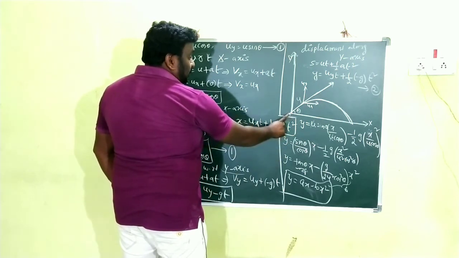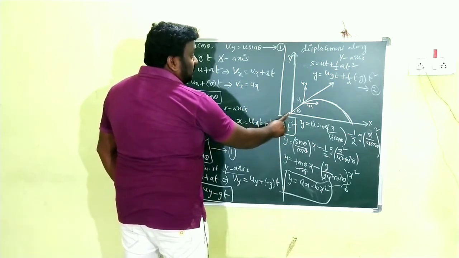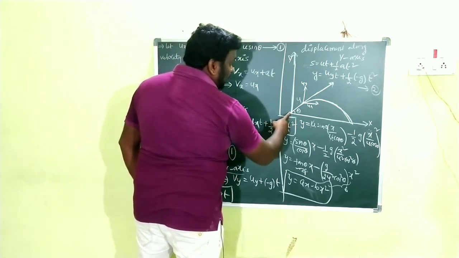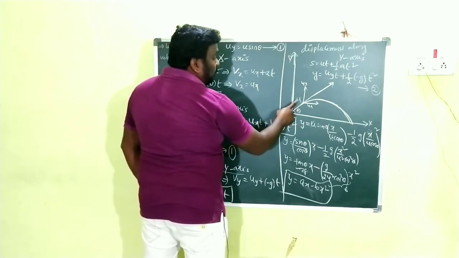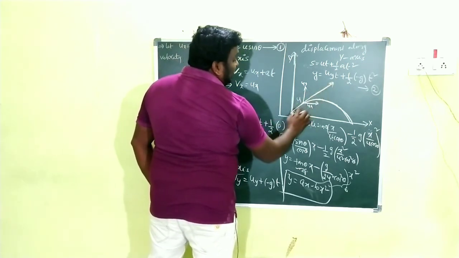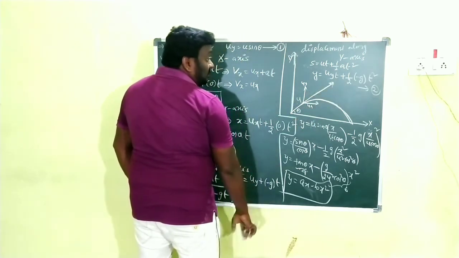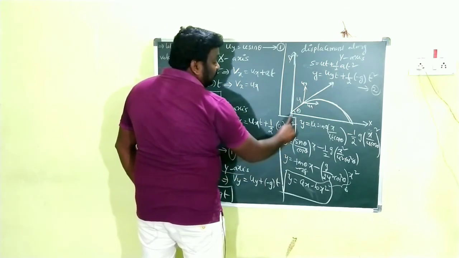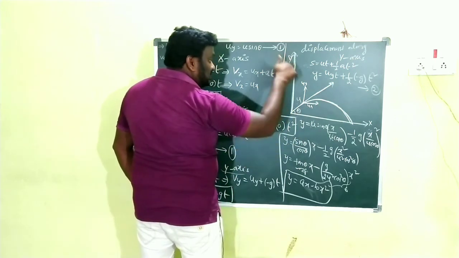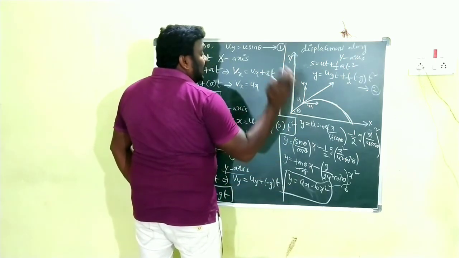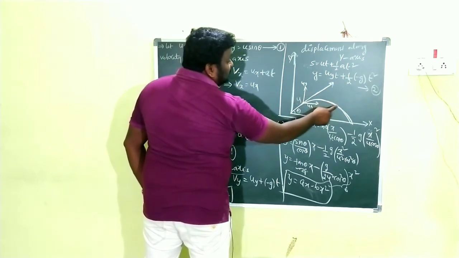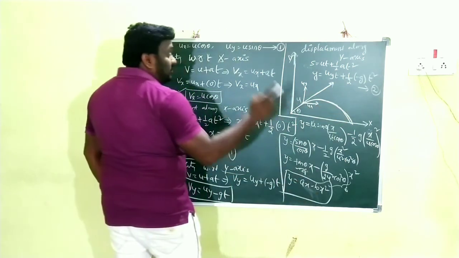Children, this is the point of projection. From this point of projection, a body is projected into the air with velocity u. Then the body moves in this path. This is the actual path of the body, but under the influence of gravitational force it comes like this. That's why it is a projectile. Clear, children?